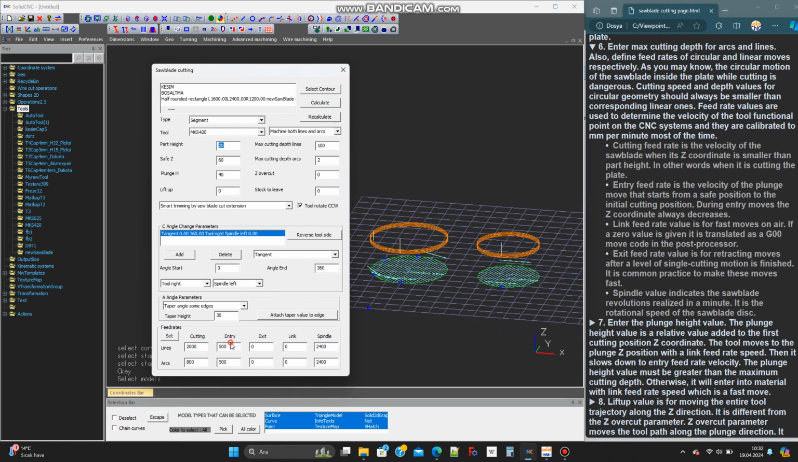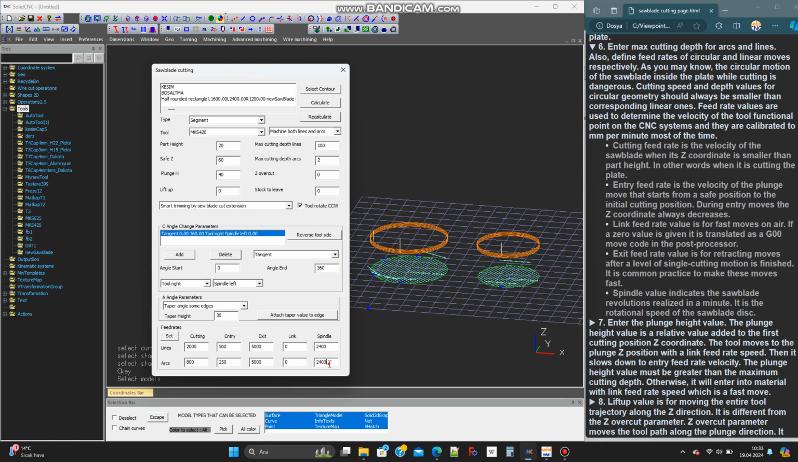Entry feed rate is the velocity of the plunge move that starts from a safe position to the initial cutting position. During entry moves, the Z coordinate always decreases. Link feed rate value is for fast moves on air. If a 0 value is given, it is translated as a G00 move code in the post-processor. Exit feed rate value is for retracting moves after a level of single cutting motion is finished. It is common practice to make these moves fast.